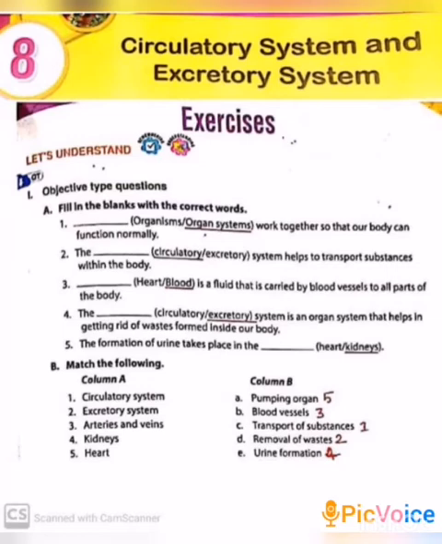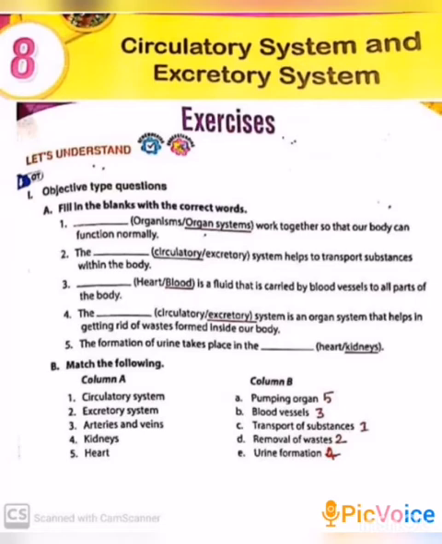Next, fourth one. The excretory system is an organ system that helps in getting rid of waste formed inside our body. Circulatory system or excretory system? The answer is excretory system. The excretory system is an organ system that helps in getting rid of waste from inside our body.